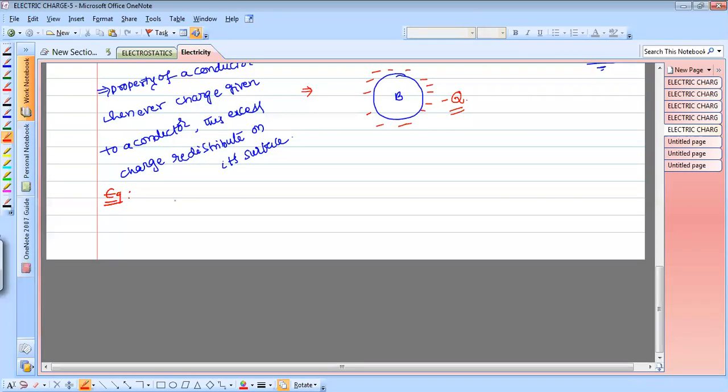There is a small example here. Let us take five conducting plates, named 1 to 5. There is 1 comma 2, 2 comma 4, 4 comma 1.